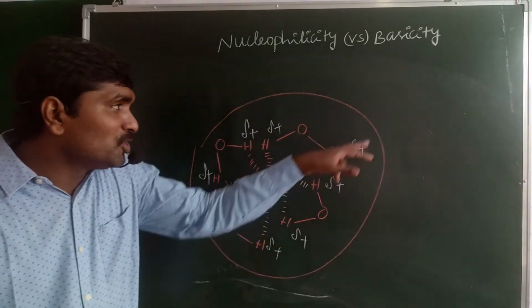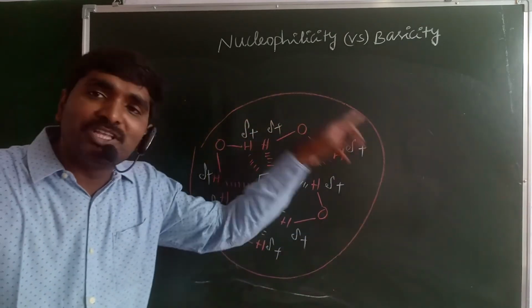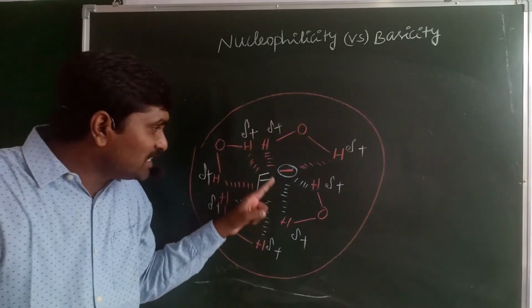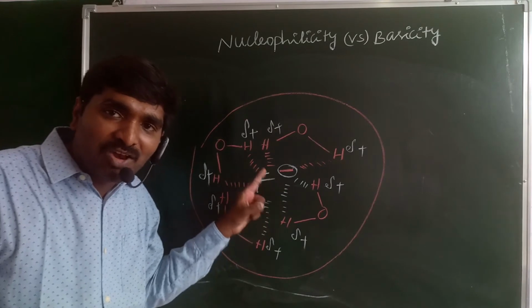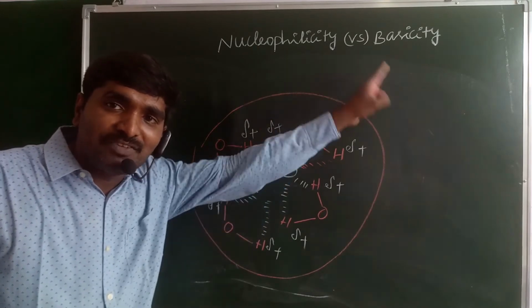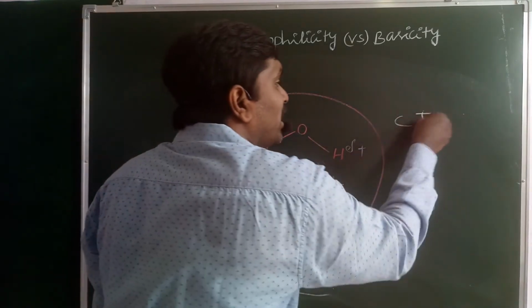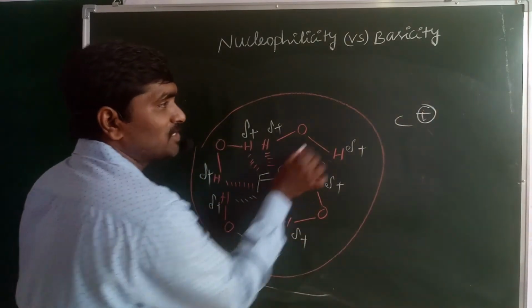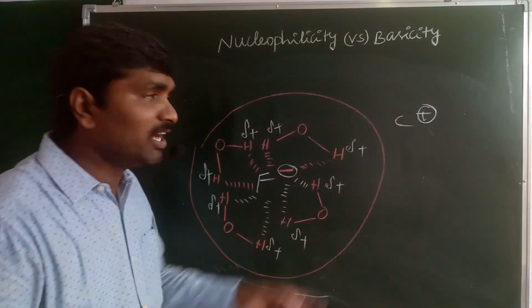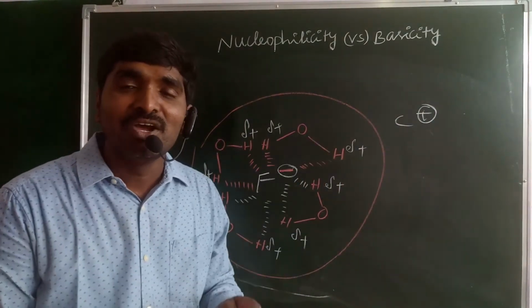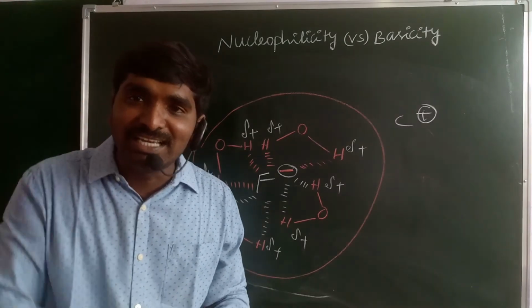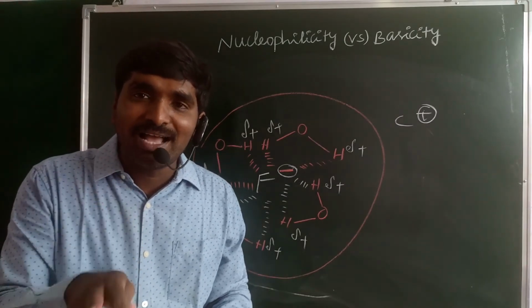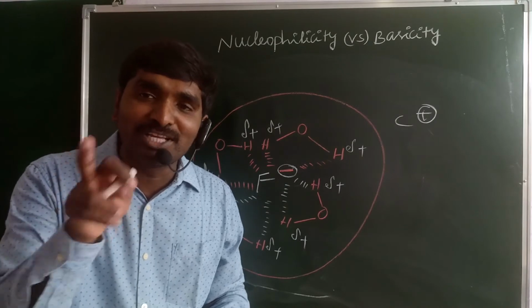Due to the hydrogen bonding, a shell is formed around the fluorine. There is no space available to donate the non-bonding electrons to electron deficient species like a carbocation. Hence, nucleophilic character decreases when ions are present in a polar protic solvent.